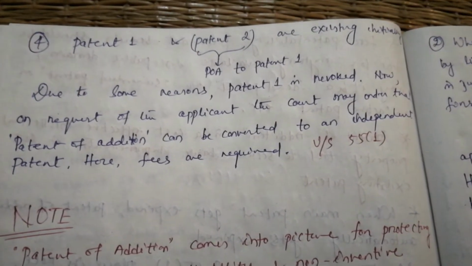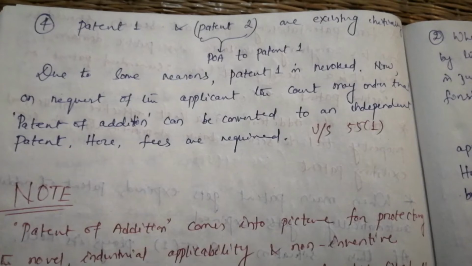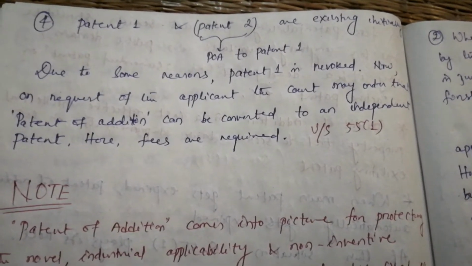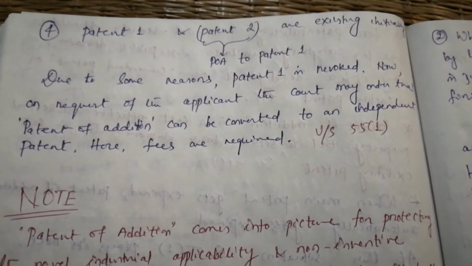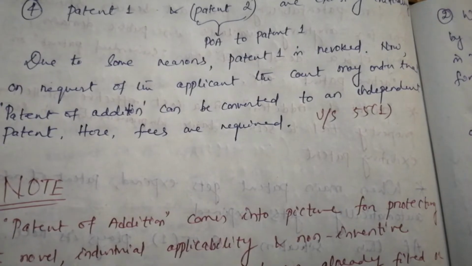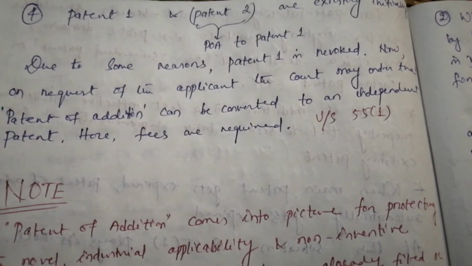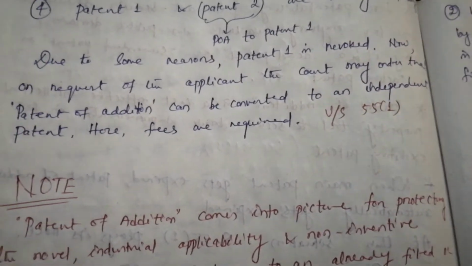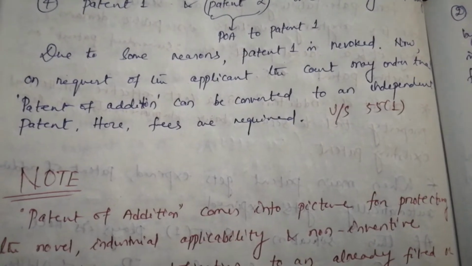Fine. Now, situation 4. Patent 1 and patent 2 exist initially, and patent 2 is already a patent of addition to patent 1. Due to some reasons, patent 1 or the main invention is revoked. Now on request of the applicant, the court may order that the patent of addition can be converted to an independent patent.